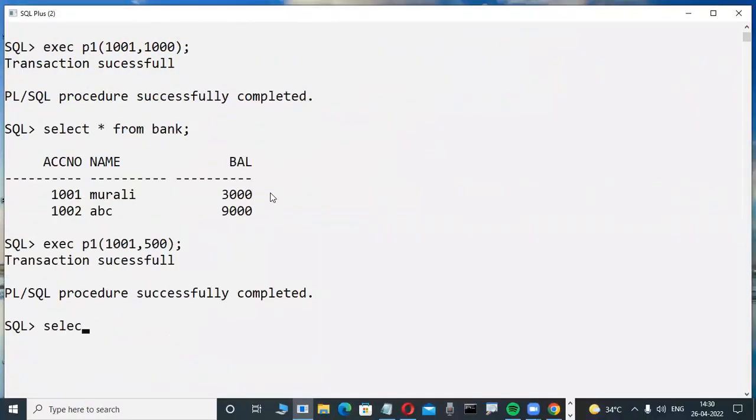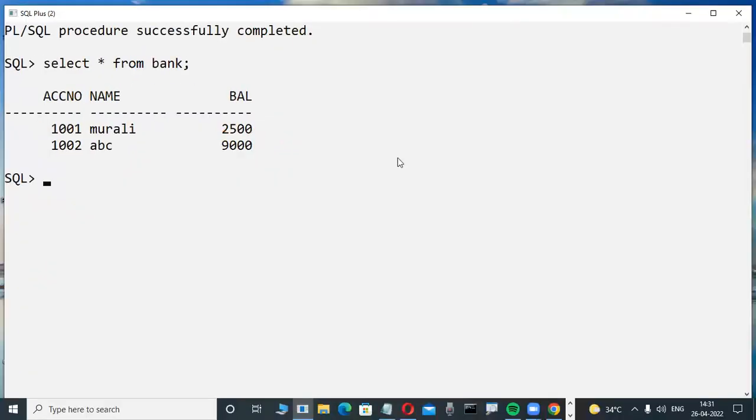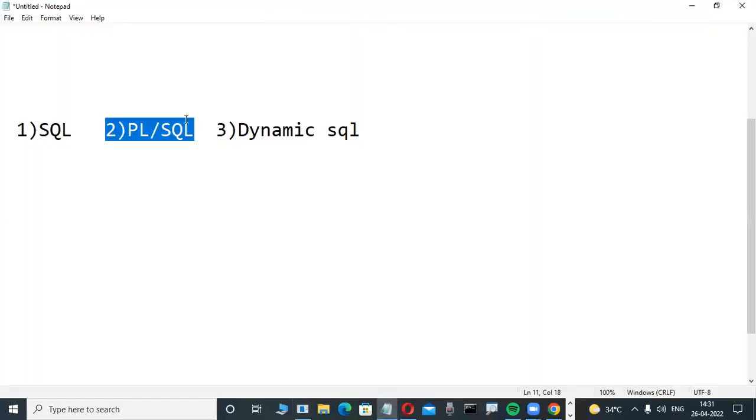Now here, really, that is correct. Now check it out. This is a table, bank, and automatically 2,500 rupees are available or not? Yes. That's why, when we implement this type of business logic, we compulsorily learn PL/SQL, and we use PL/SQL coding in real-time projects.